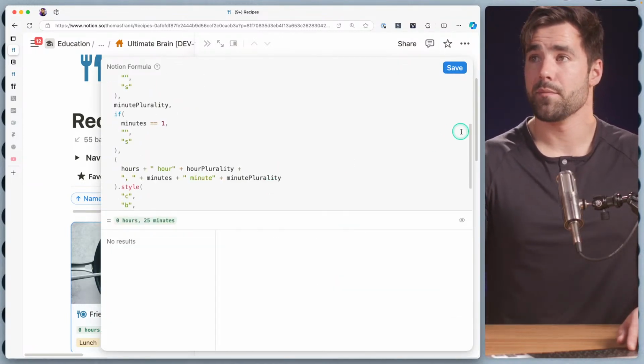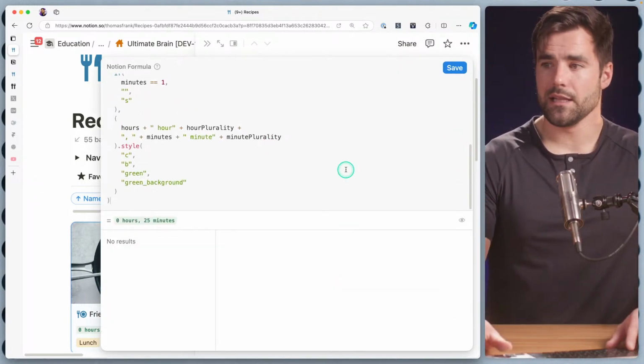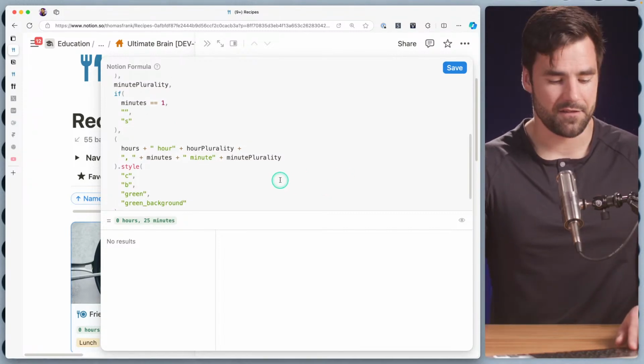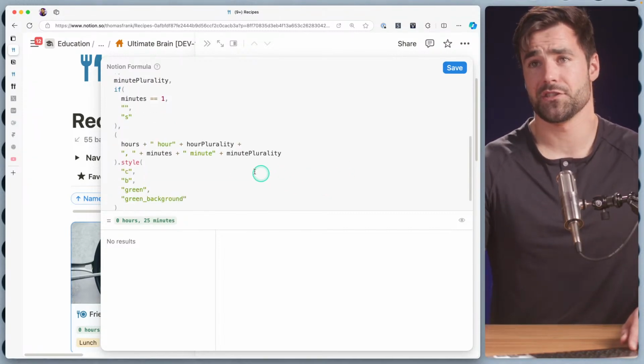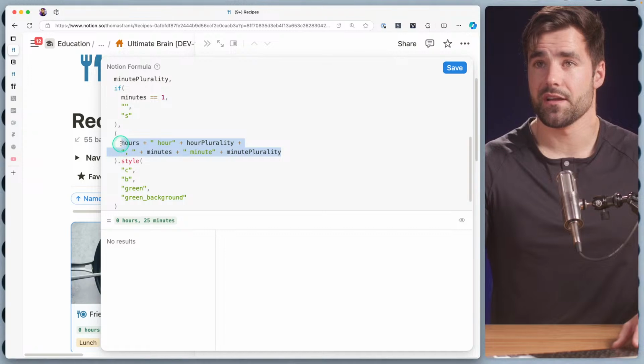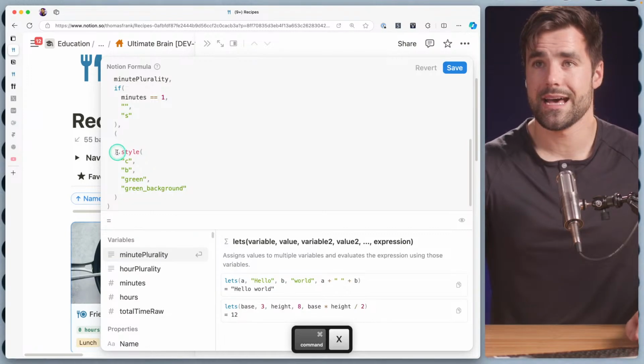So we're going to do a little bit more conditionality, and I'll leave it as an exercise to the viewer to make this more efficient if you want to, because we're adding a lot of conditional checks here, and maybe that's just what we have to do. But we're going to create a variable that is this string value right here. So let's go ahead and cut that out.